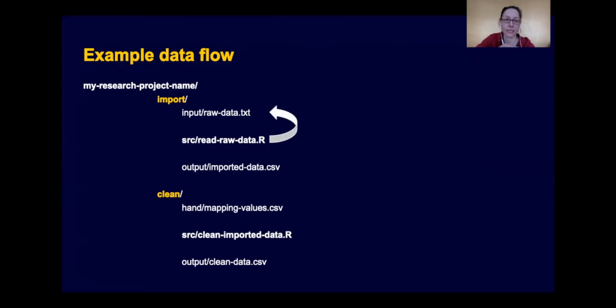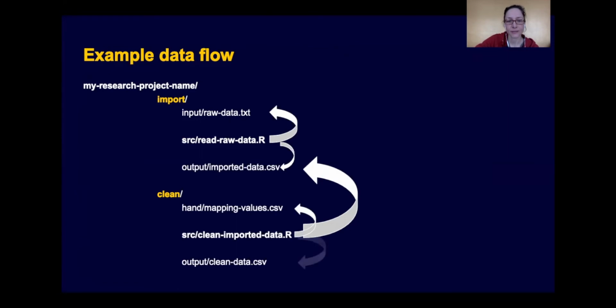So you have your import source reading from input, and it would output the imported data into a CSV file in output. And then your clean imported data.r file in clean source would be reading from output imported data.csv in import. It would also be reading from the mapping values in clean hand